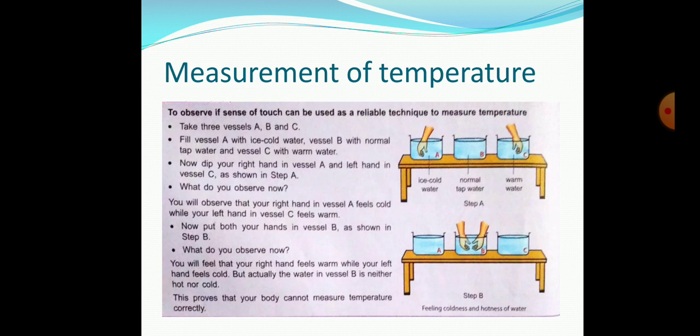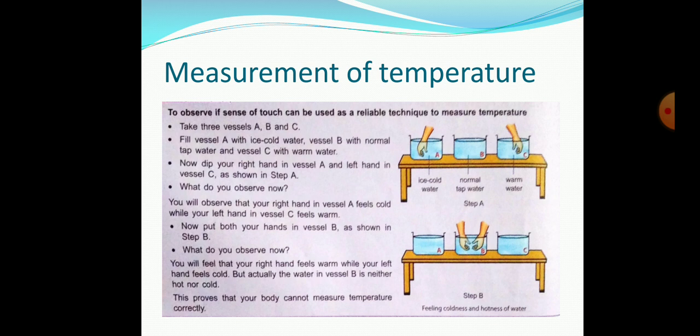Now students, let us know how we can feel. Suppose, as in this activity, in front of you there are three tubs. The first tub has ice cold water, and it is labeled as A. The second is B, in which normal tap water is kept, and the third one has some warm water. So students, you can do this activity at your home also.